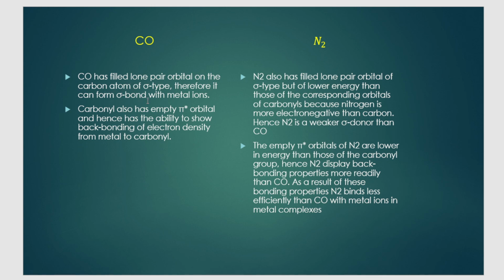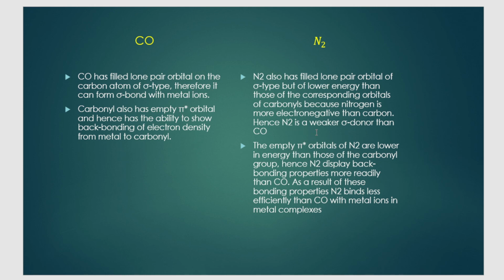So it can form a sigma bond with the metal atom. In the same way, in the case of nitrogen also, you know that nitrogen has a lone pair of electrons on the nitrogen atom, hence it can also form bonding with the metal. The second reason is that the carbonyl group has an empty pi star orbital, because of which it can show back bonding. That is, it can accept electrons from the transition metal in that empty pi star orbital that is vacant, right? So whenever the metal donates electrons, they can occupy that pi star orbital.